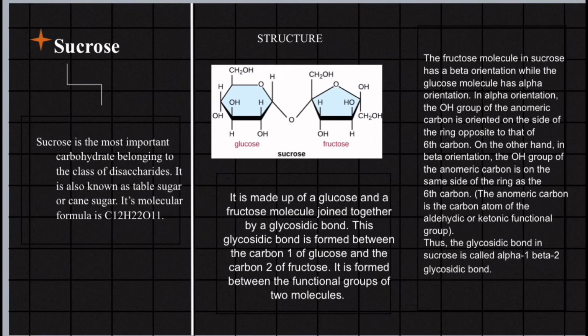In alpha orientation, the OH group of the anomeric carbon is oriented on the side of the ring opposite to the side of the 6th carbon. On the other hand, in beta orientation, the OH group of the anomeric carbon is on the same side of the ring as the 6th carbon. The anomeric carbon is the carbon atom of the aldehydic or ketonic functional group. Thus, the glycosidic bond in sucrose is called an alpha-1, beta-2 glycosidic bond.